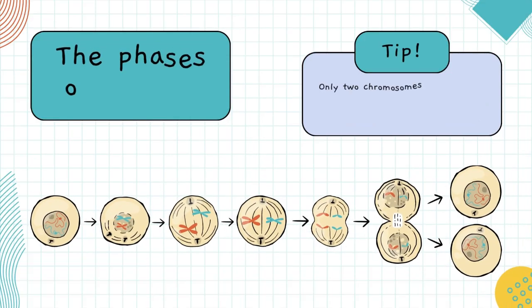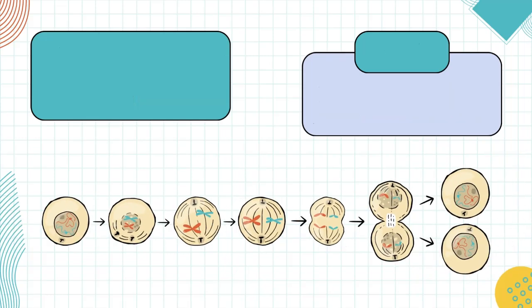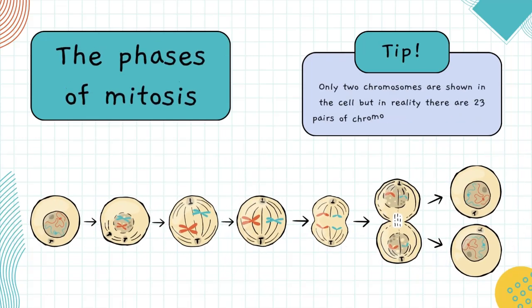The phases of mitosis. Tip: only 2 chromosomes are shown in the cell, but in reality there are 23 pairs of chromosomes in a human cell.